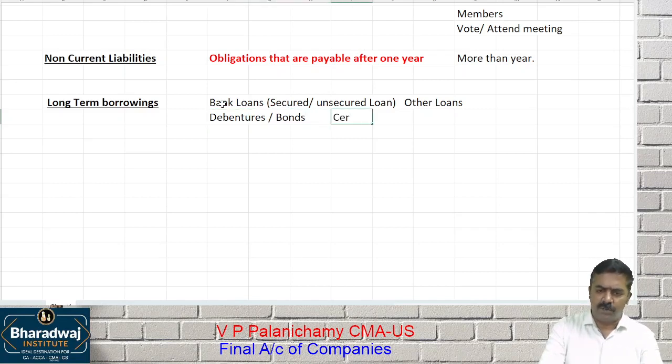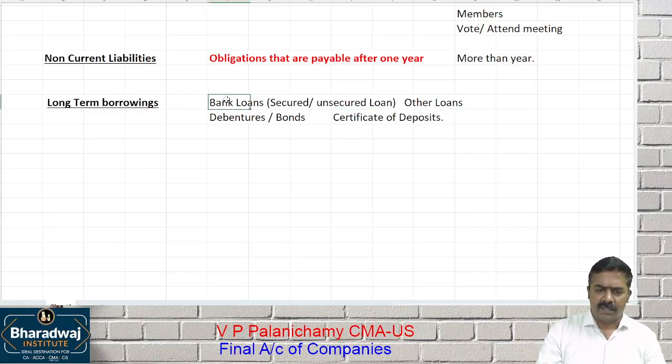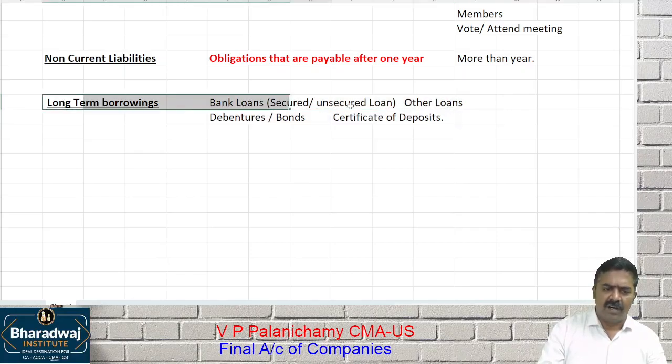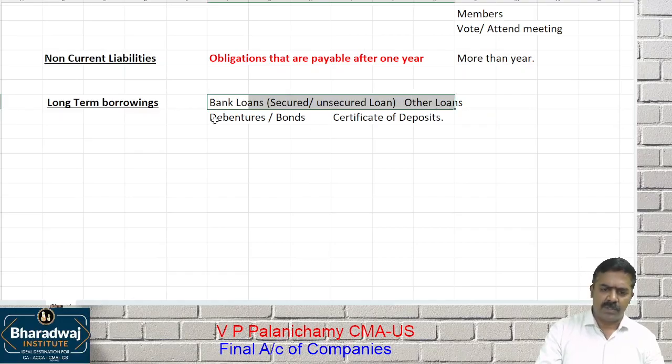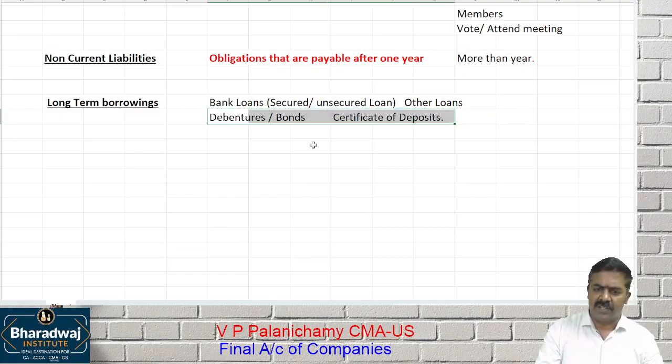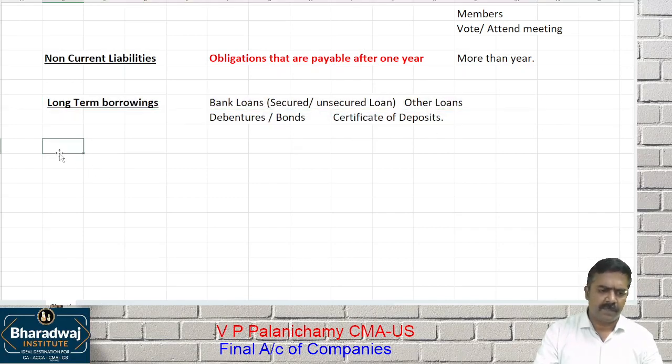Or some companies are allowed to take certificates of deposits. But you have to get permission from RBI, ROC, and if you are a listed company, from SEBI, to accept deposits. There is a procedure to get it. There are a lot of legal formalities. Companies can accept deposits also. All these things will come under which one? Long-term borrowings. Clear? So secured or unsecured loans, debentures, bonds, certificates of deposits, all these things will come under long-term borrowings. What is the next one?